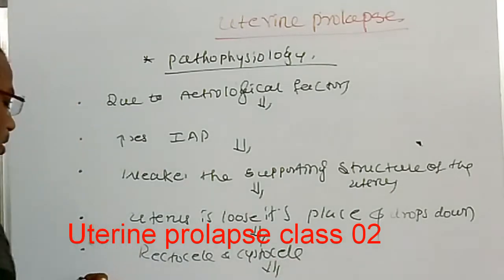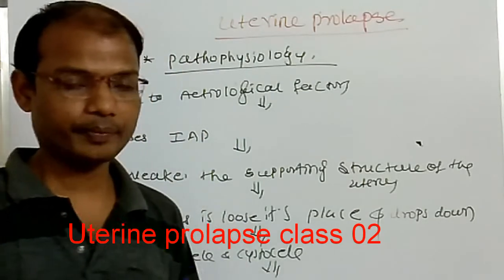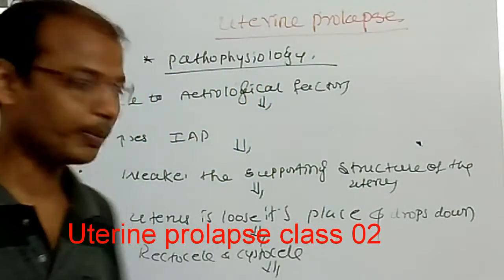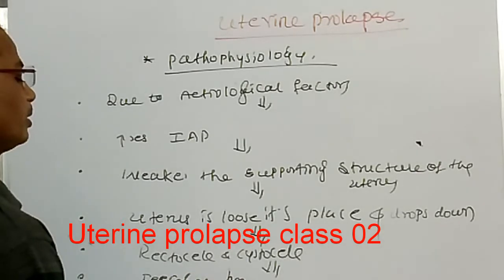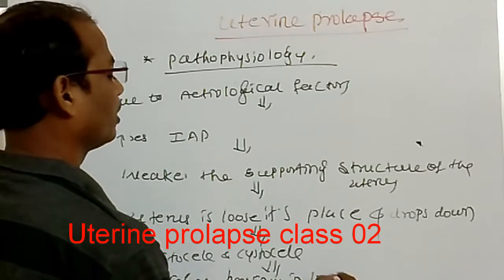When rectocele and cystocele occur, the female patient has a feeling of heaviness or fullness in the lower abdomen.